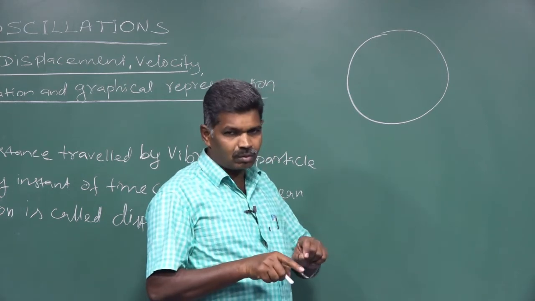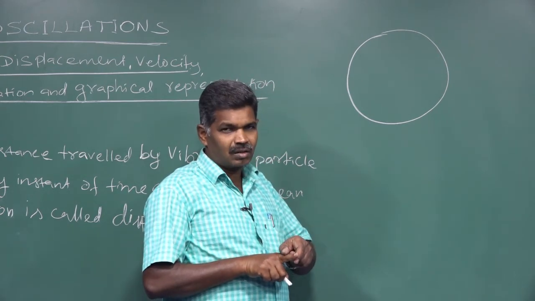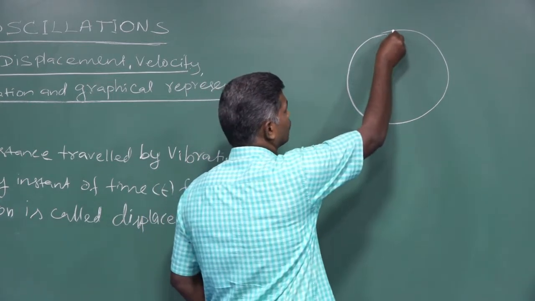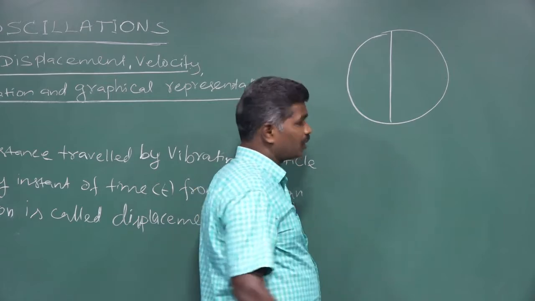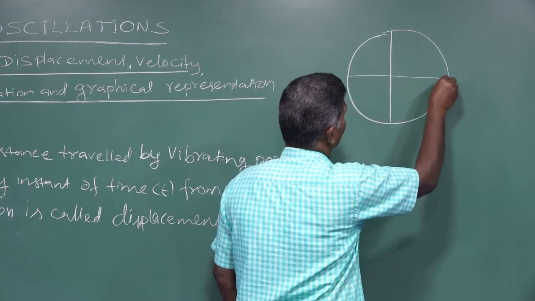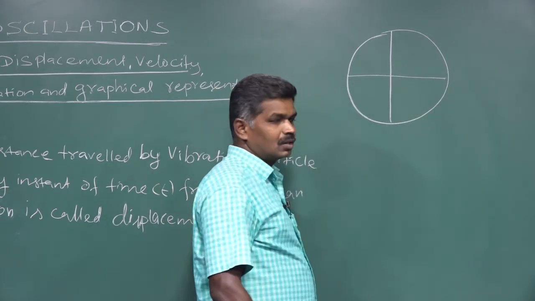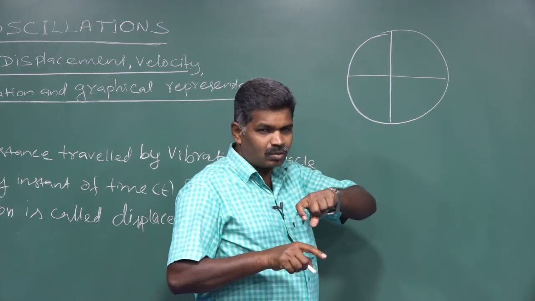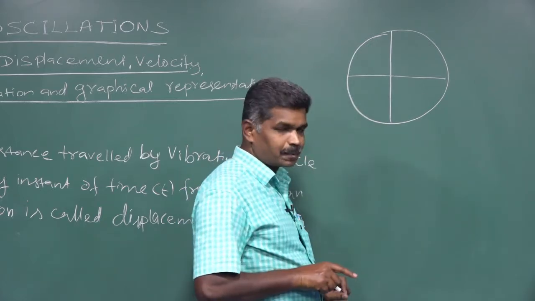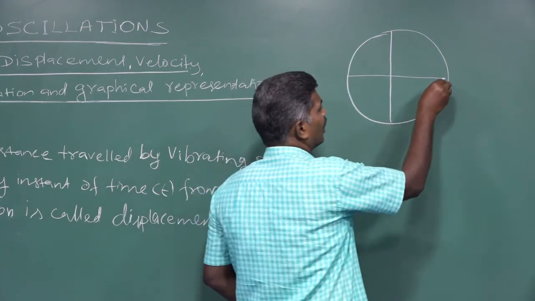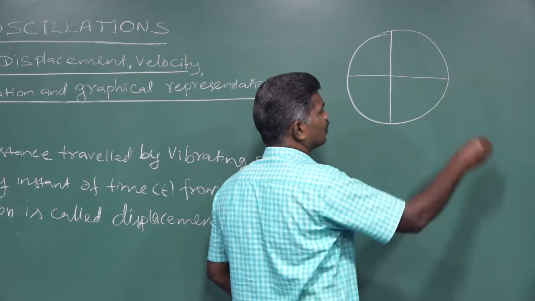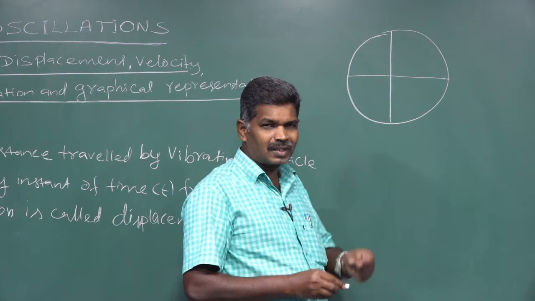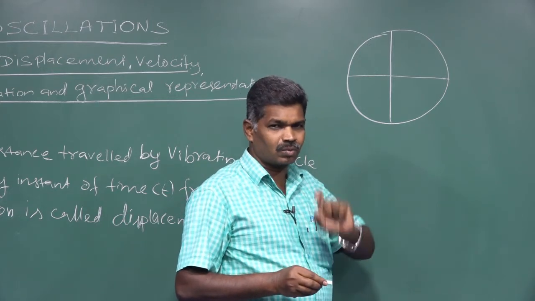We are going to divide this circle into 4 equal parts, that is, a vertical diameter and a horizontal diameter. In this circular path, the particle travels along its perimeter. Let me consider this point as the initial position. The time of travel is taken as 0.